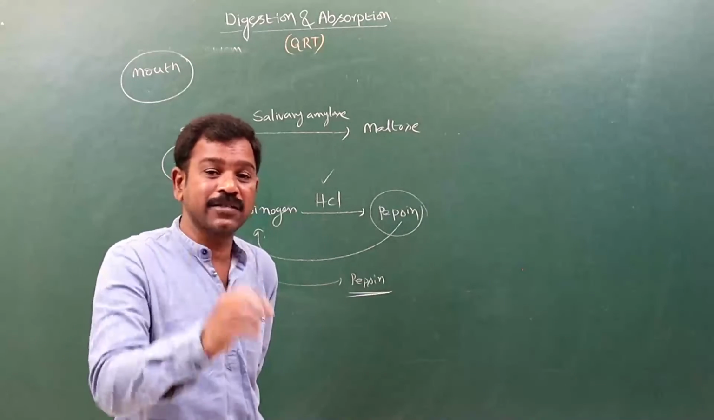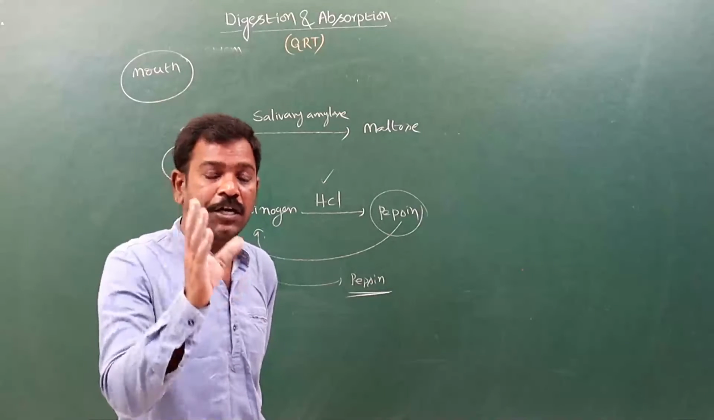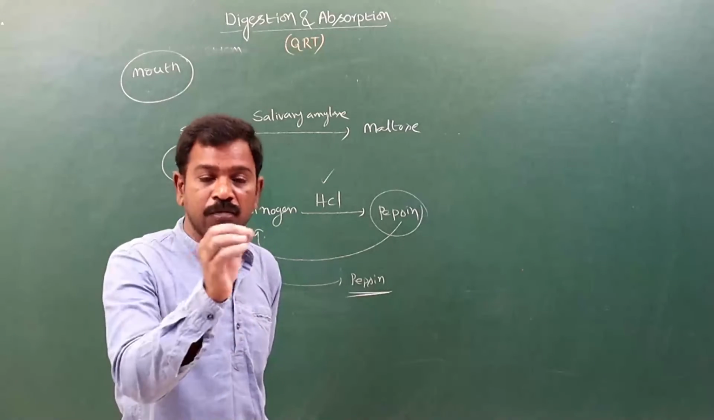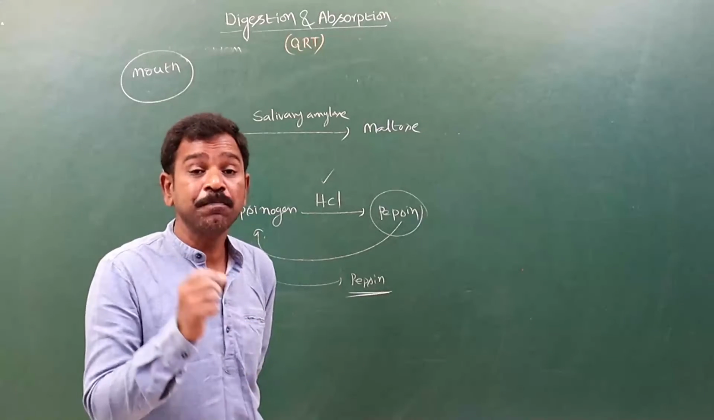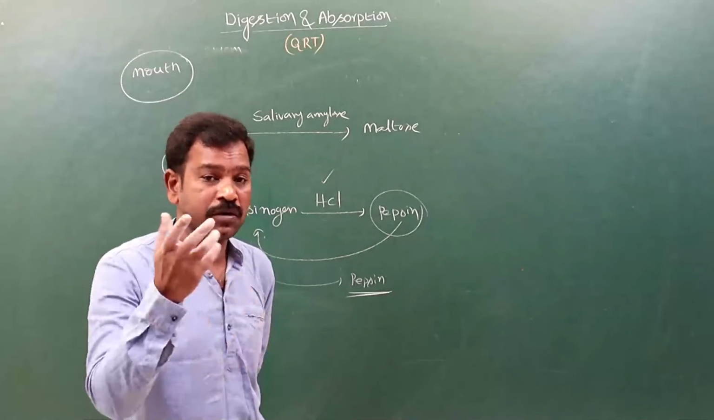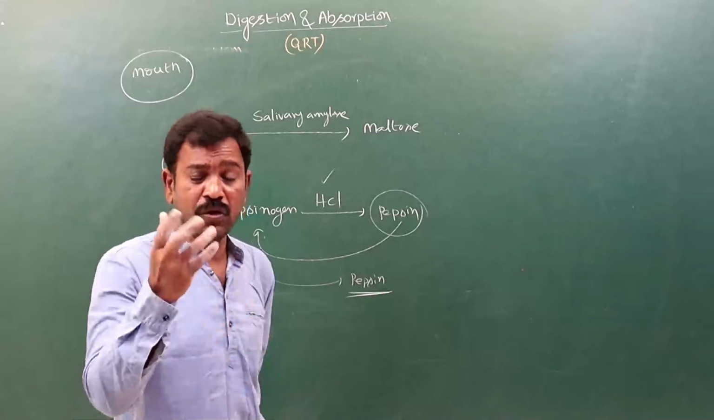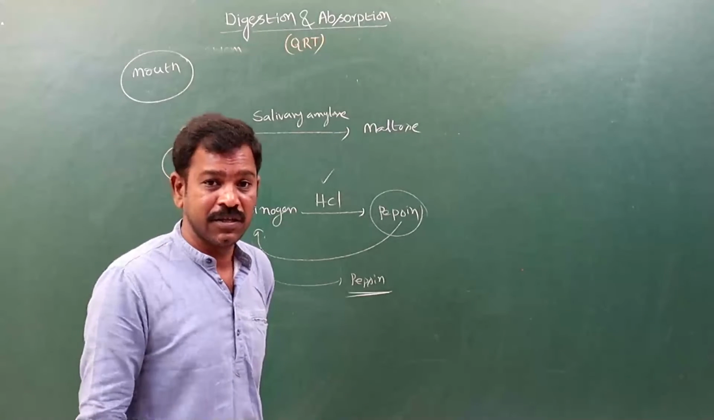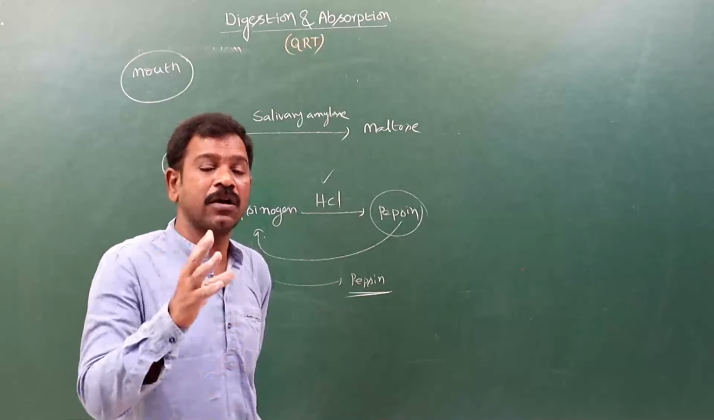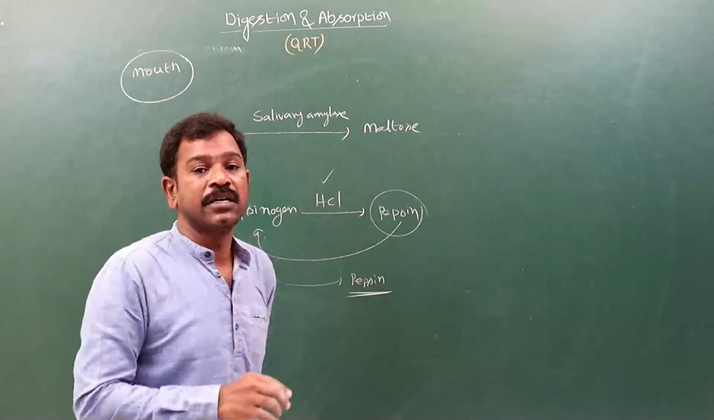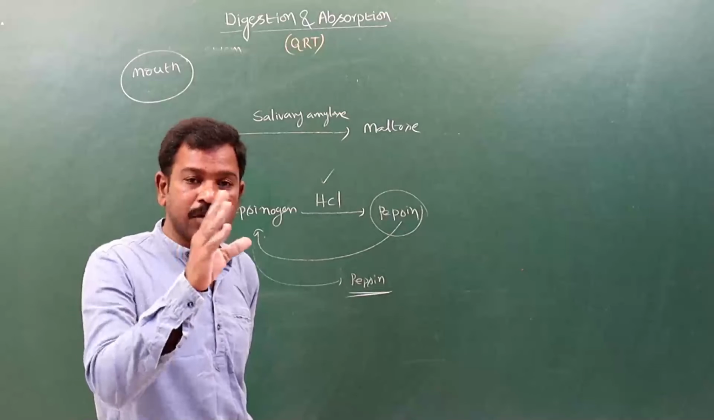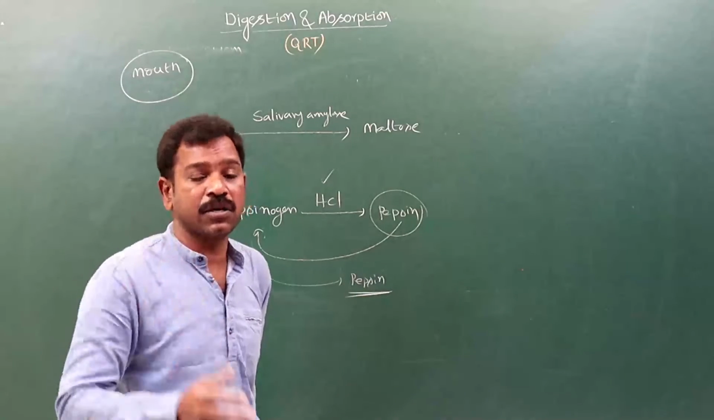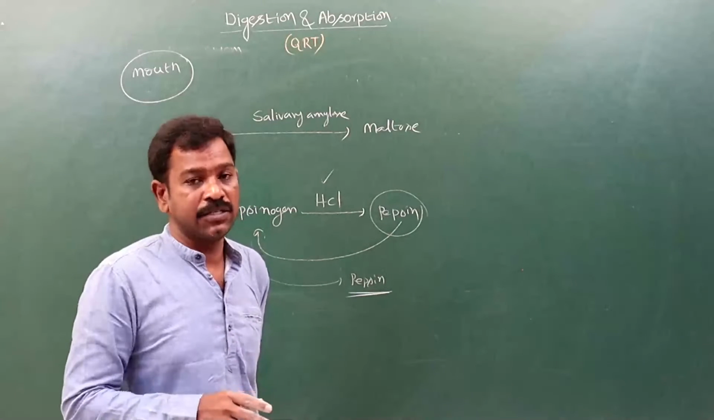Some intestinal parasites are there, such as tapeworms, ringworms, roundworms, threadworms, pinworms, and hookworms. These are all intestinal parasites, and these intestinal parasites infect the intestine. Got it? And other disorders are also seen in the digestive system.